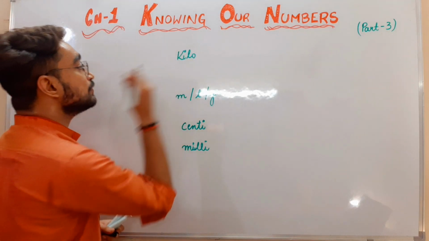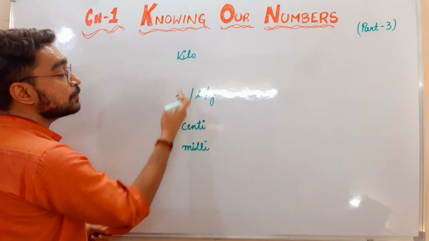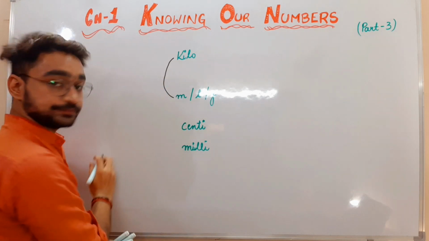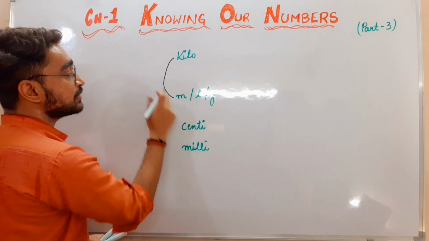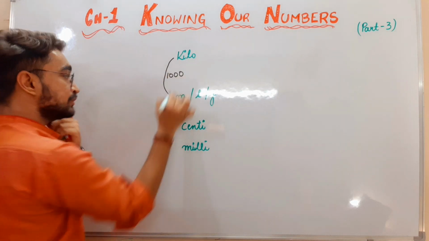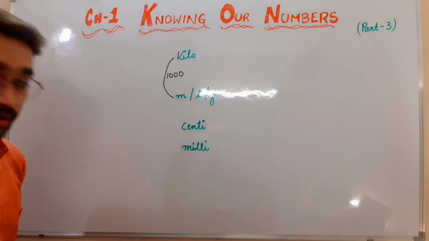So whenever we want to find out the relation between kilo and meter, liter, gram, we can say that 1 kilo is actually having 1000 meters, 1000 liters or 1000 grams.